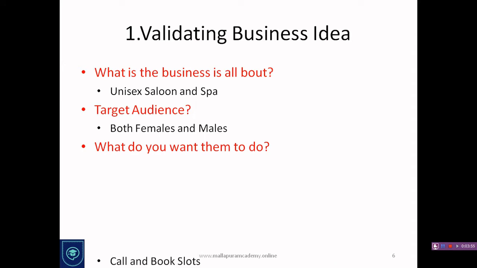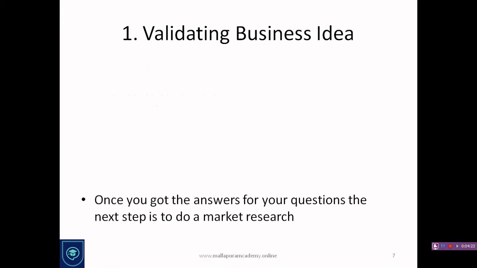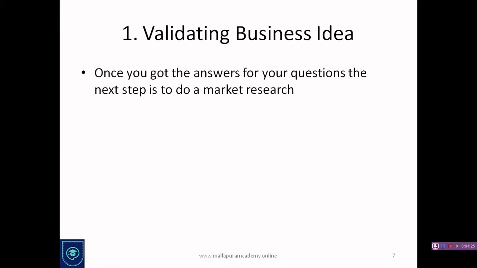What do you want them to do? You want them to call and book slots. Now if you wanted to promote only the spa business, then the target audience will become females, and what they want to do will be call and book slots. So these are the questions that you need to put to yourself before you go ahead and give him the expansion, and think about what you will be able to do in creating a website. So once you get these answers, the next step is to do a market research. Now how are you going to do a market research?